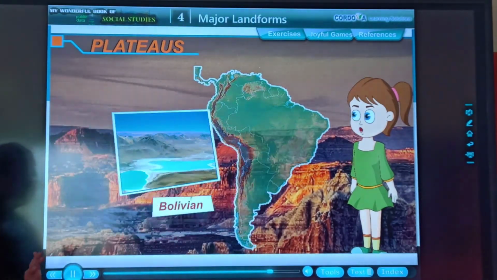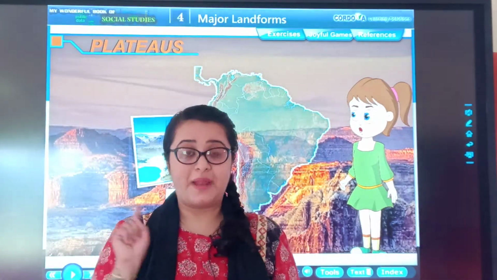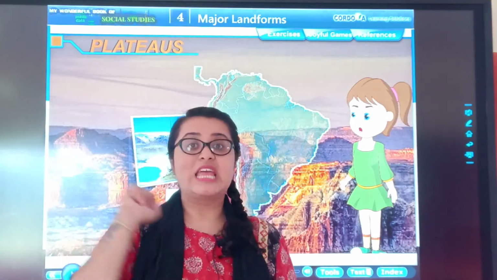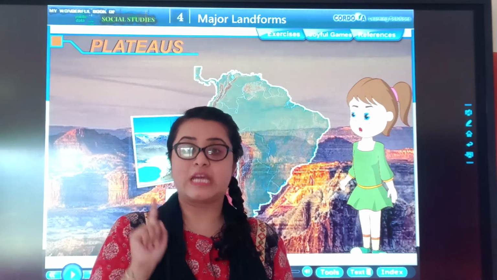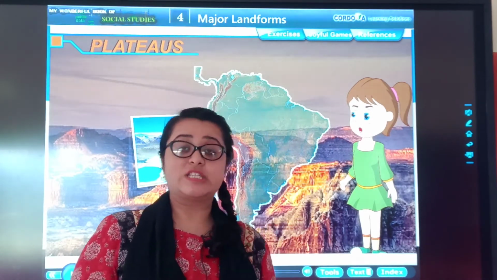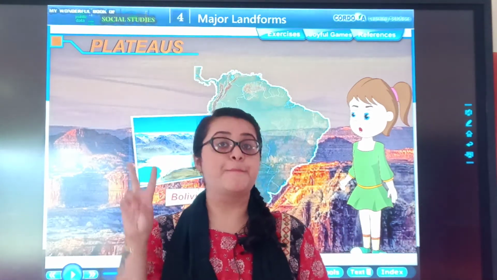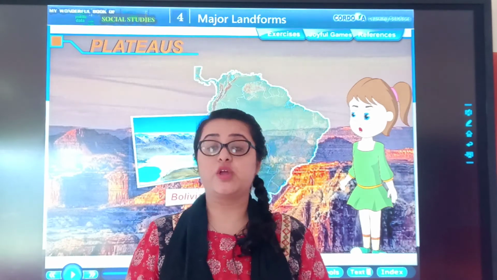Importance of plateaus. So, in this topic plateau, we come to 3 points. The plateaus are flatlands. They are cut by the rivers and streams. The plateaus are also known as tablelands. Okay. So, that's all for today in this video. In this video, we covered mountains, importance of mountains and plateau. In next video, we will be going through the importance of plateau.